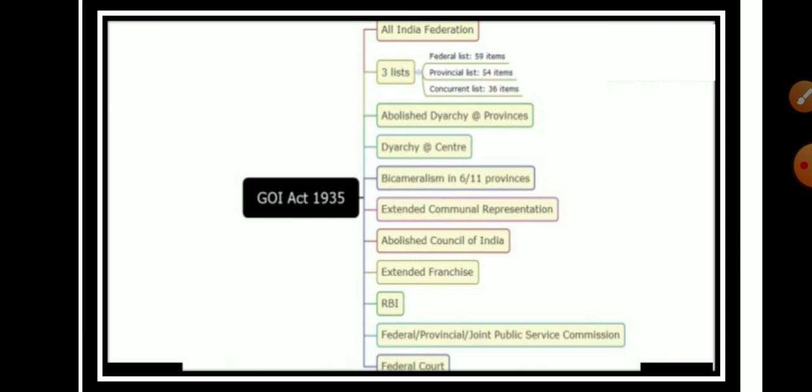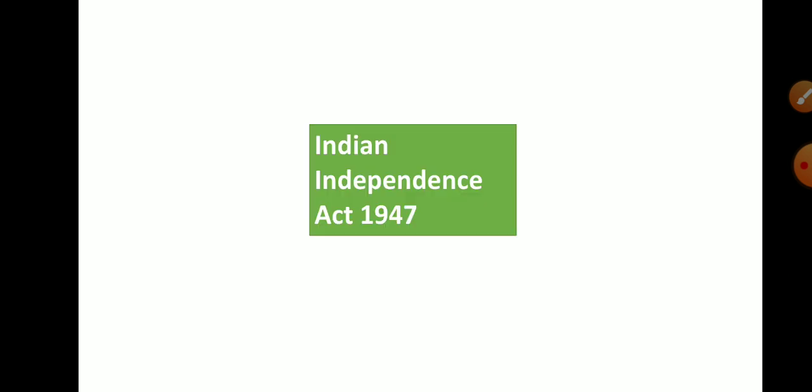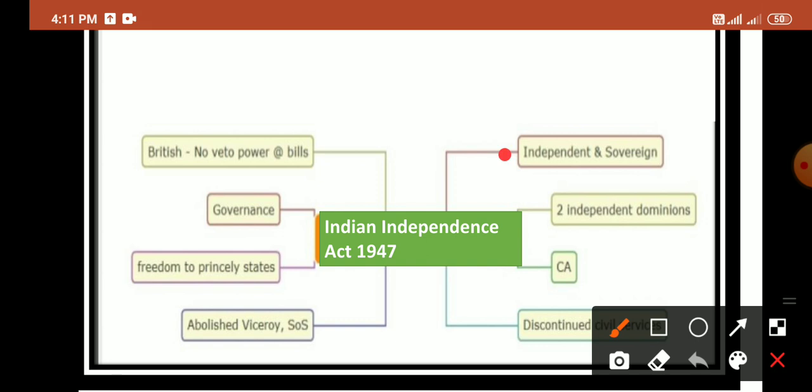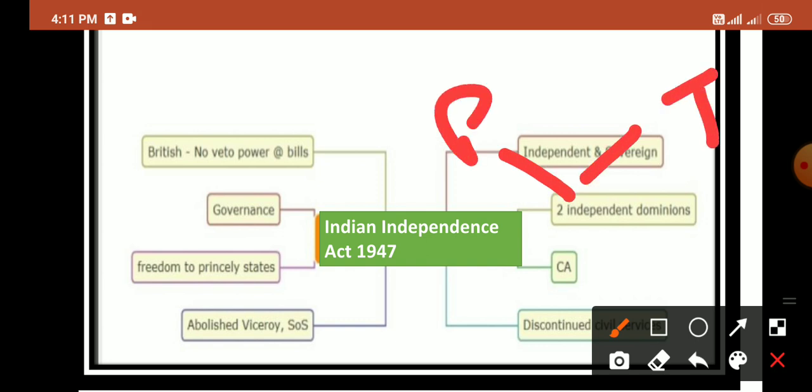Next is our last act, the Indian Independence Act 1947. What are the key features that we are going to look at now? According to this act, it ended British rule in India and declared India an independent and sovereign nation, stating India's independence on 15th August 1947. Along with this, it provided for the partition of India into two independent dominions, Pakistan and India.